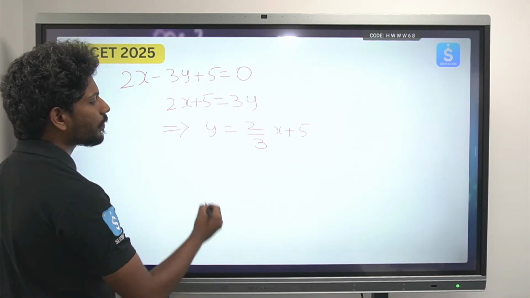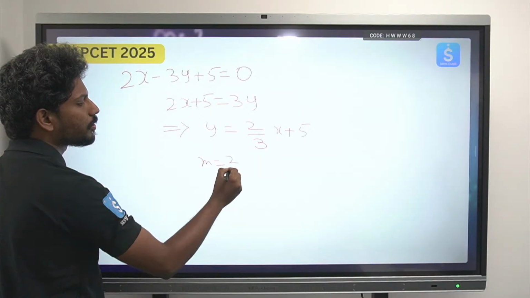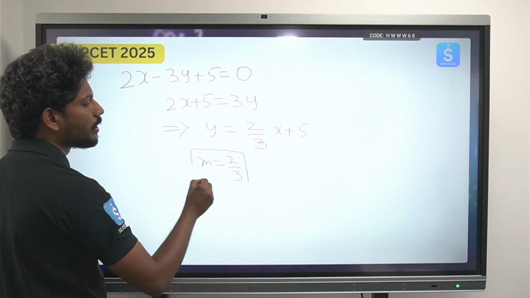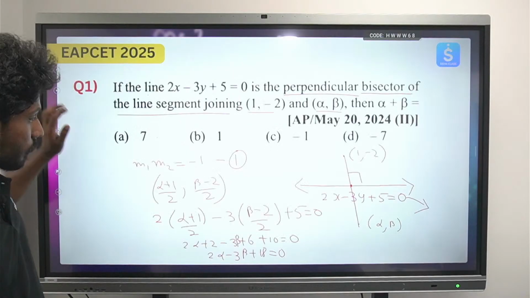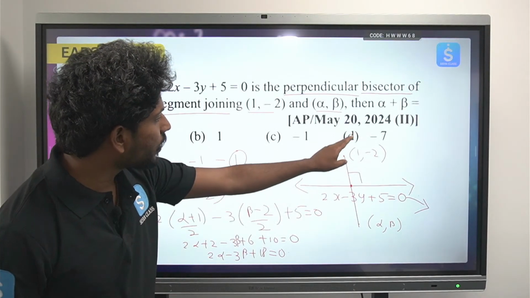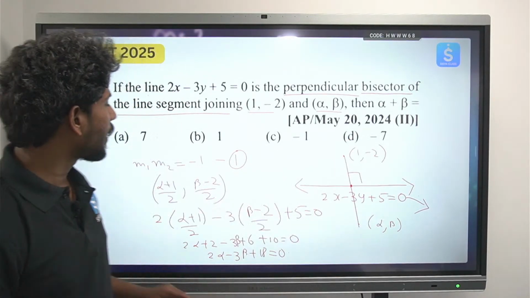So what is the slope of the line? M is equals to 2 by 3. Okay, so this is the slope of the line. కానీ దీని స్లోప్ ఎలా ఫైండ్ అవుట్ చేస్తారు? 1, -2 and alpha, beta.